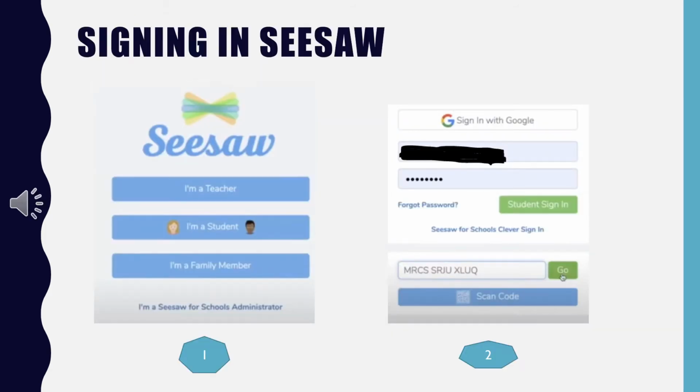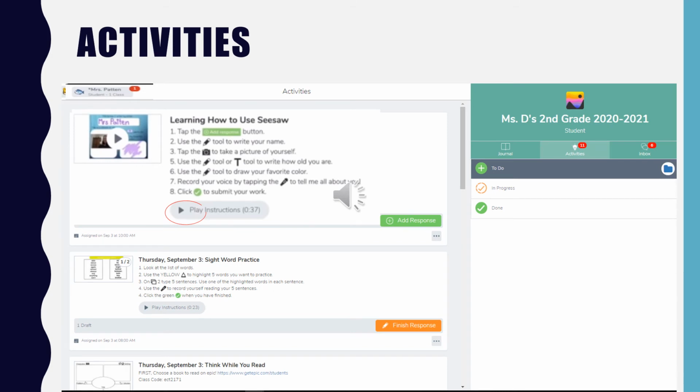When you get to this screen, click on I am a student and then enter the code that your teacher gave you. Do not click Sign in with Google and do not enter your email address and password. Only enter the code. So now you're logged into your SeeSaw journal. Your teacher has actually added an activity for you to complete.